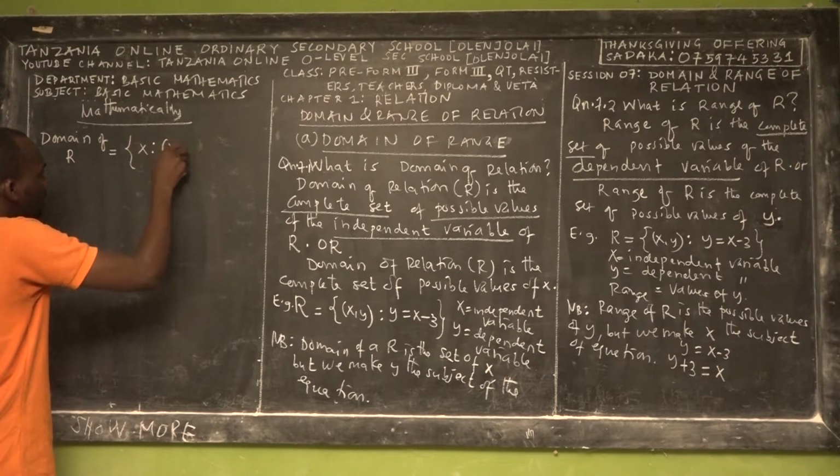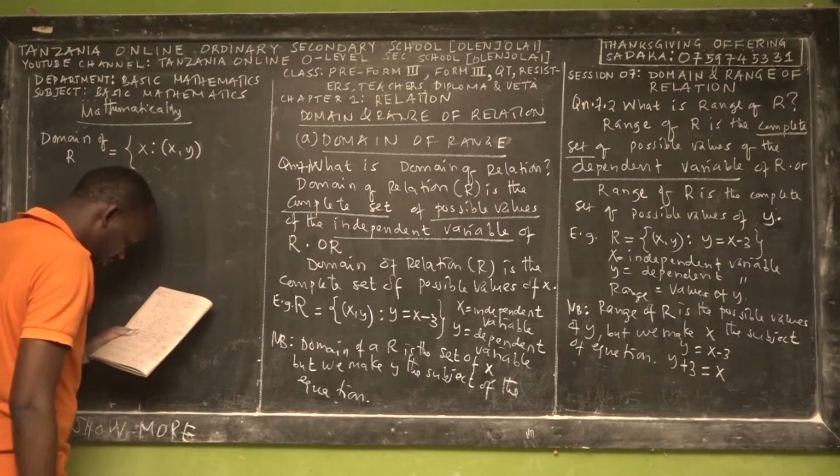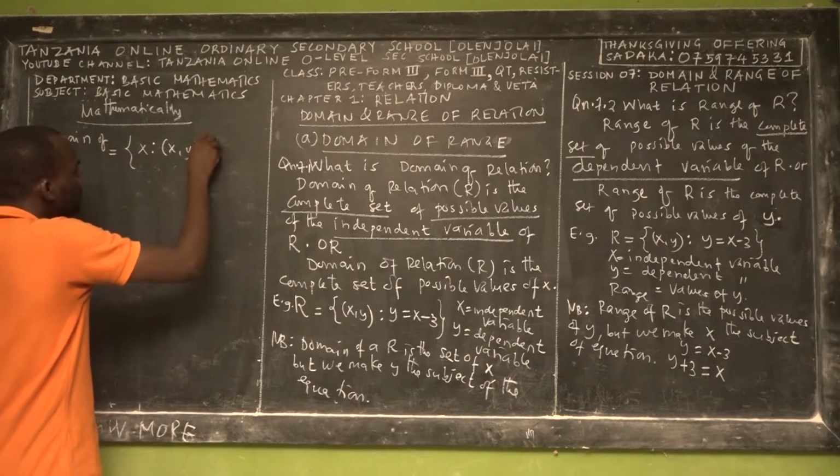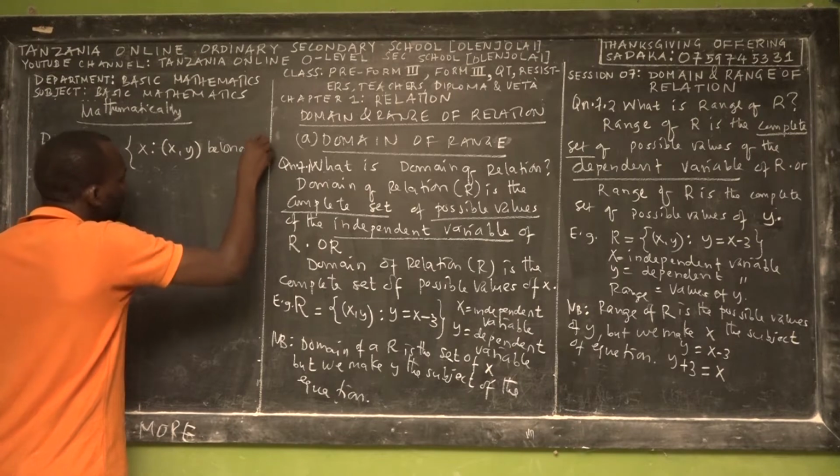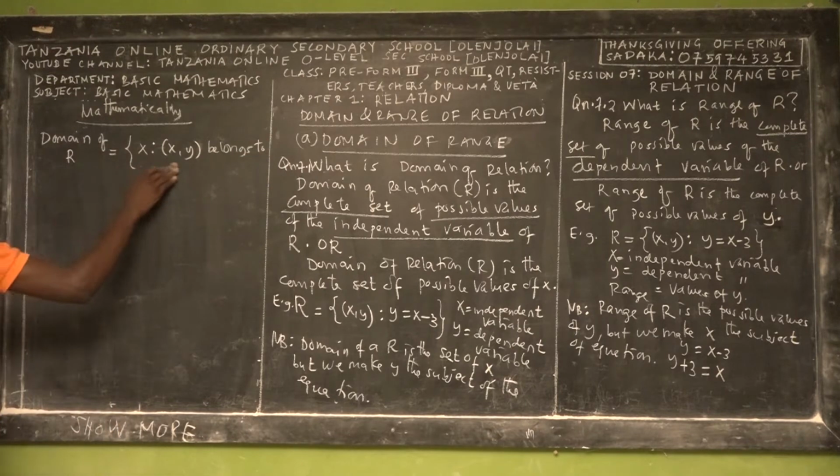X comma y belongs to what? Belongs to the relation.